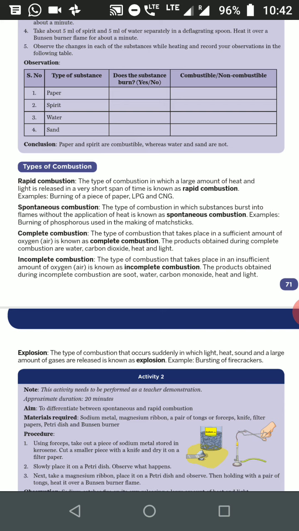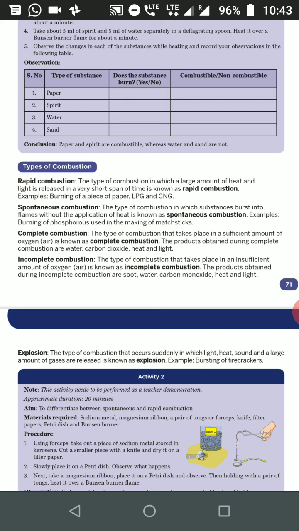We don't require any heat. That kind of combustion is called spontaneous combustion.